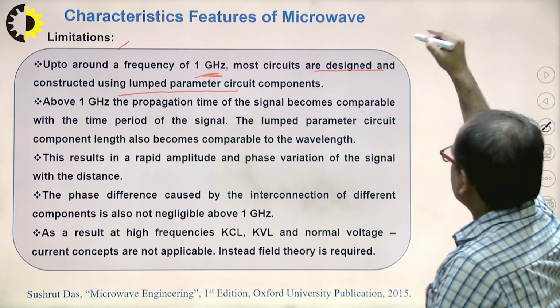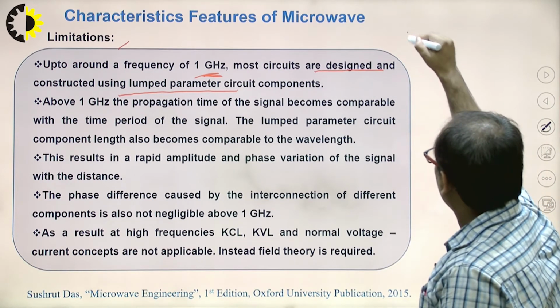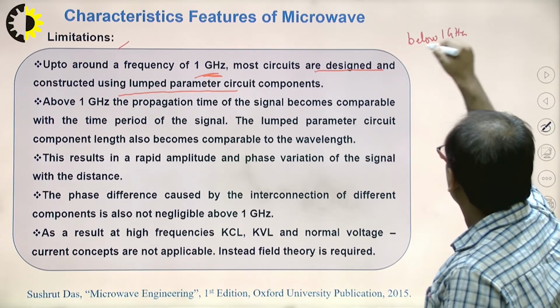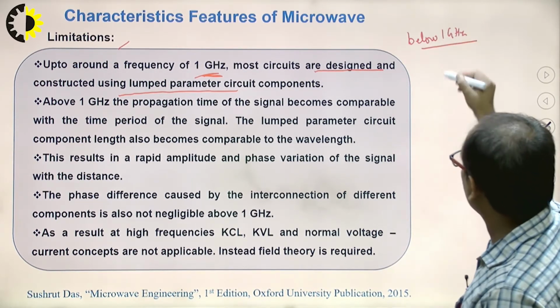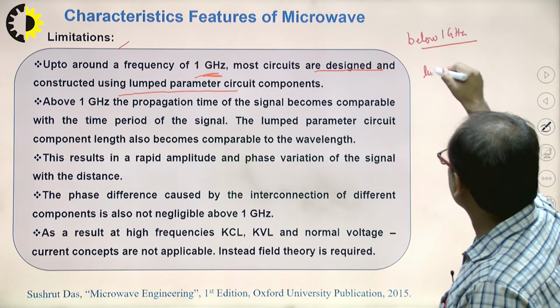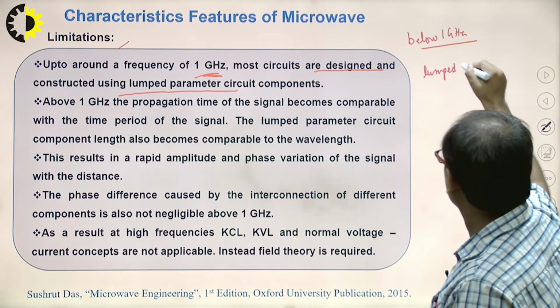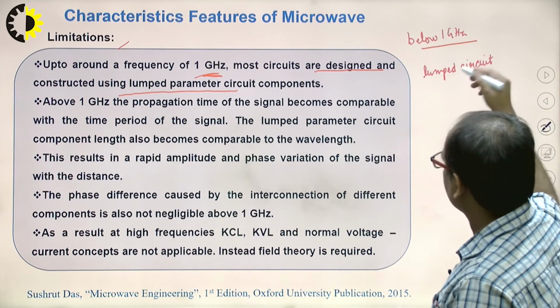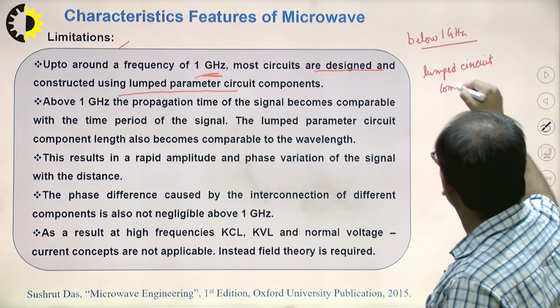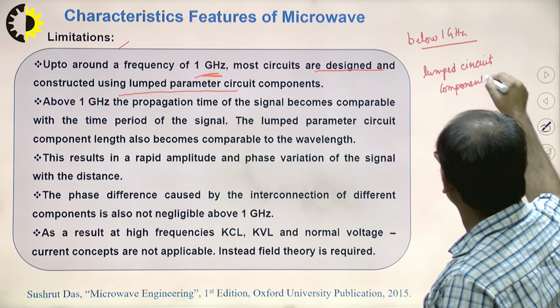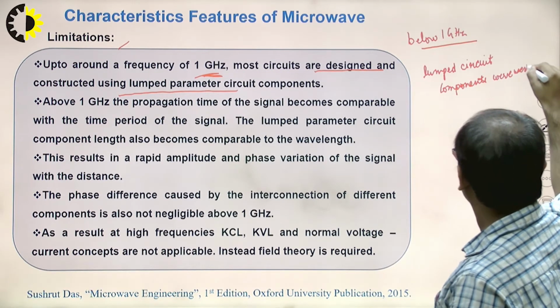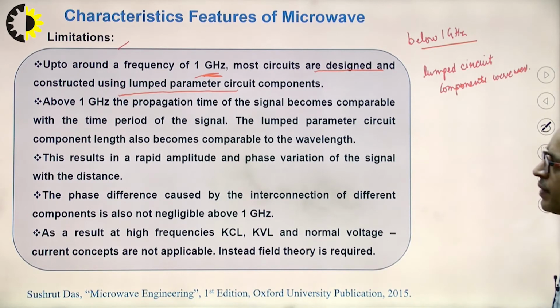It means below 1 gigahertz, the lumped circuit elements, components, were used. Clear?